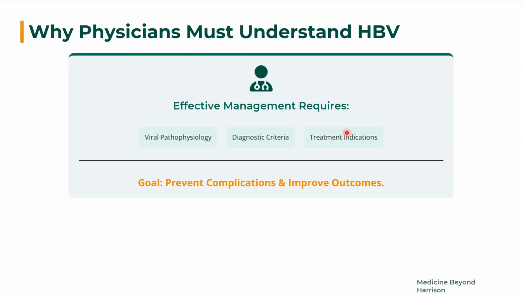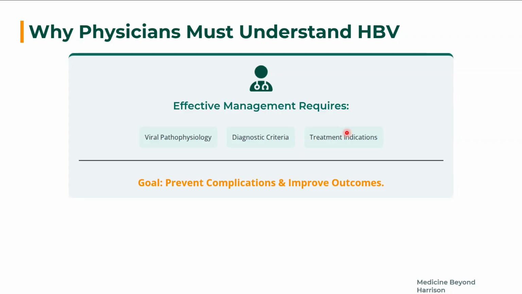Physicians must understand hepatitis B. In the wards, you can detect hepatitis B in a surgical patient undergoing routine serology who turns out to be HBsAg positive, or you can suspect it in a patient with jaundice, fatigue, and pruritus. In all these cases, you can suspect hepatitis B, do a serology, and find HBsAg to be positive. So what more to do? What next? This is what we will learn in this video.